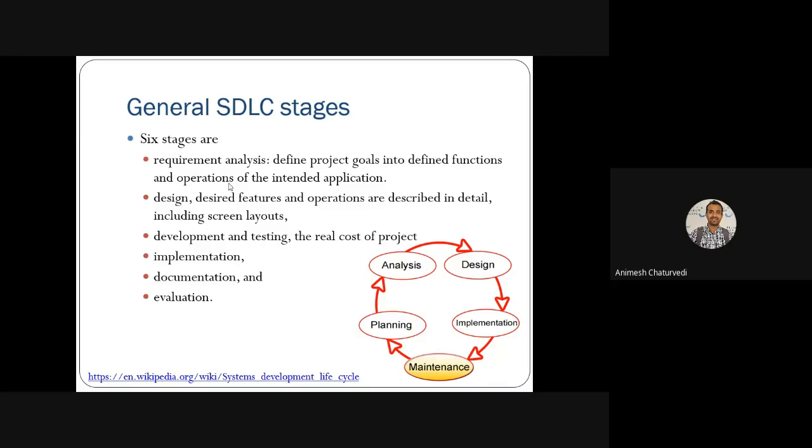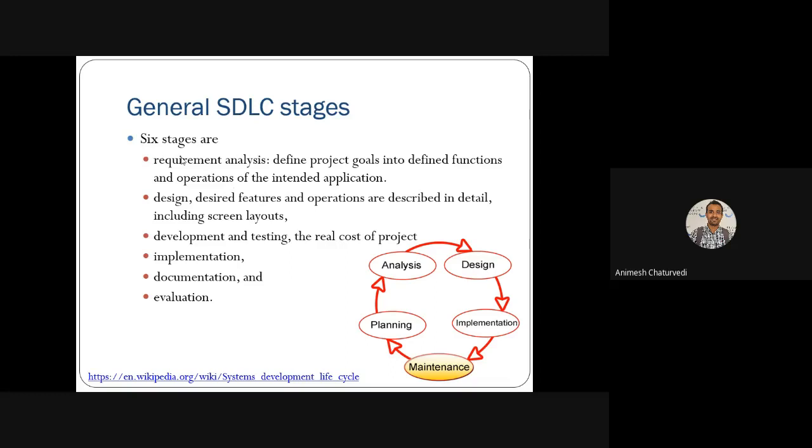There are six stages which are defined almost everywhere you look. What are the six stages? Requirement analysis means defining the project, its goal, and how it has to be implemented in future.